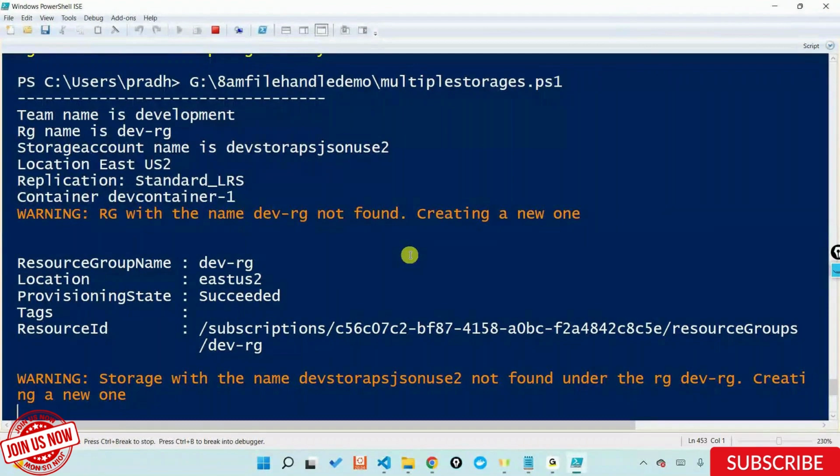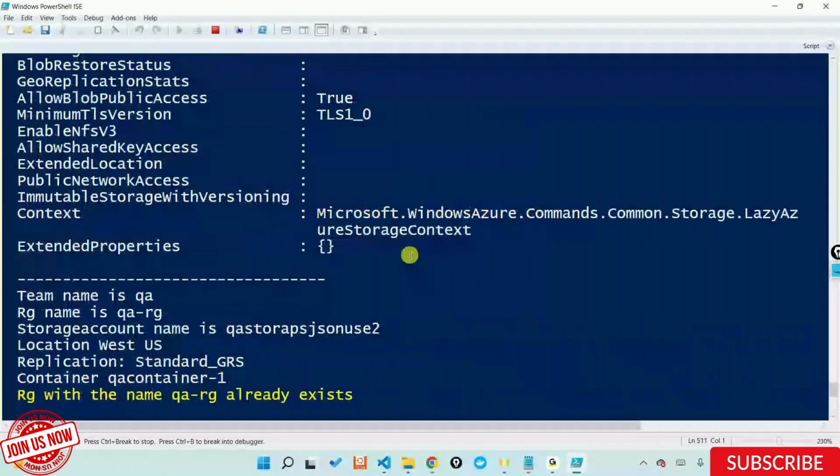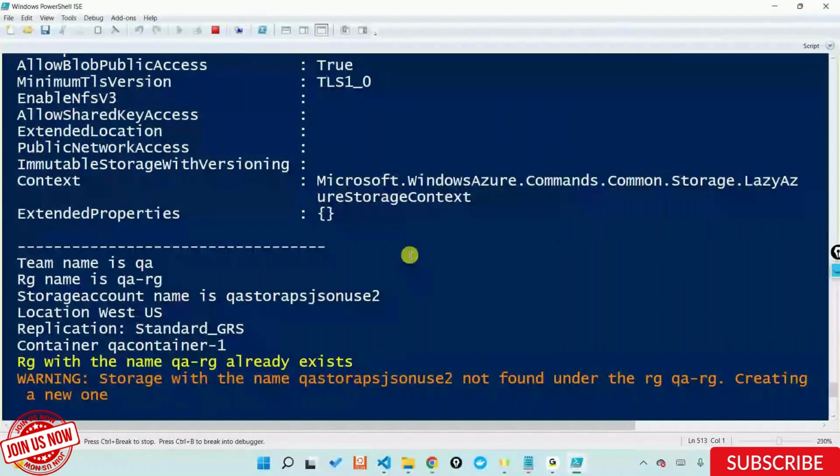So now my script is doing an end-to-end. Now if you see, it's telling team name is QA, RG with the name already exists, but storage with the name doesn't exist. So it's going inside the if and the else loop alternatively, depending upon how the condition is being satisfied out there. So exists, and it's now telling this is not found and it's creating one out here. It's going ahead and doing this particular end-to-end scripting as such.